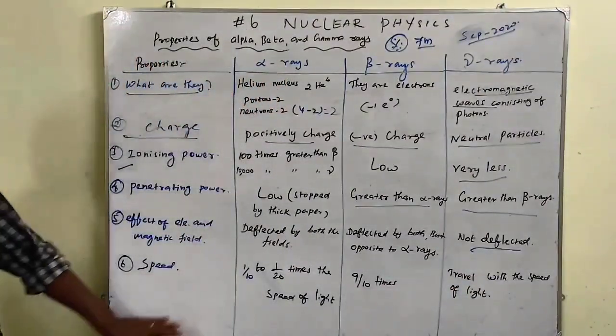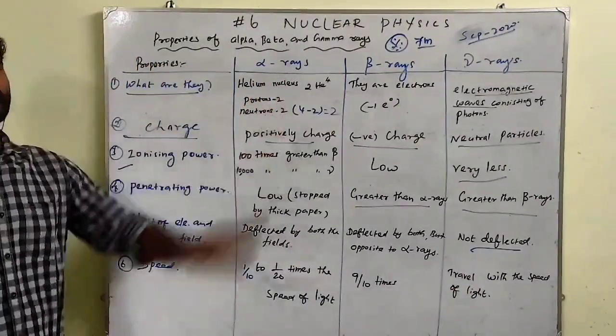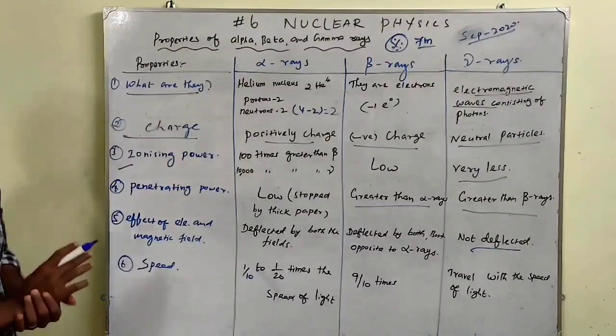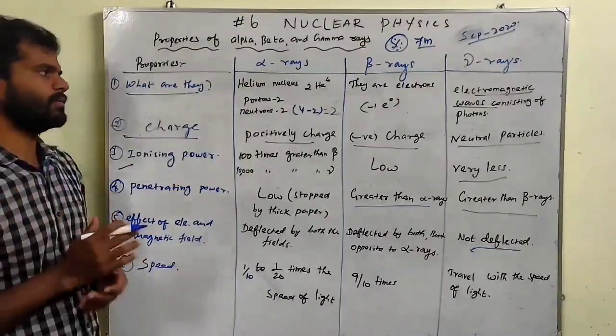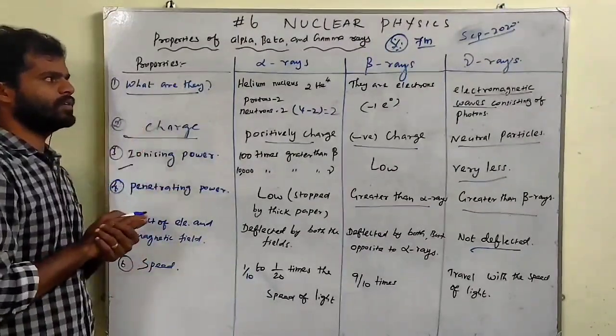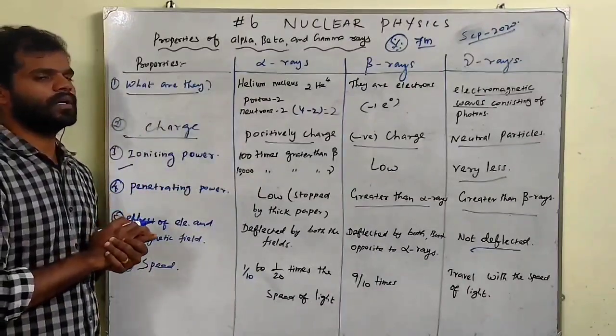So there are 6 points to be written. They may ask in the 7-mark question. This time they asked in the 7-mark public examination. So it is a very important question. Once again, alpha, beta and gamma rays.